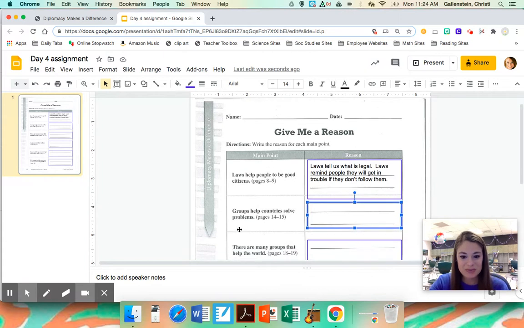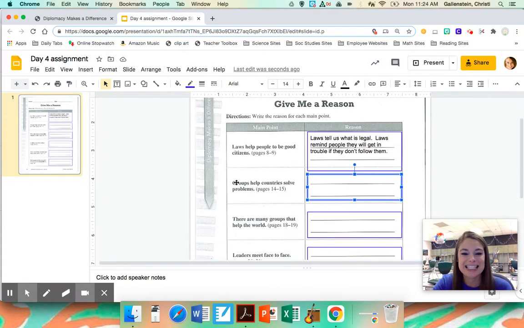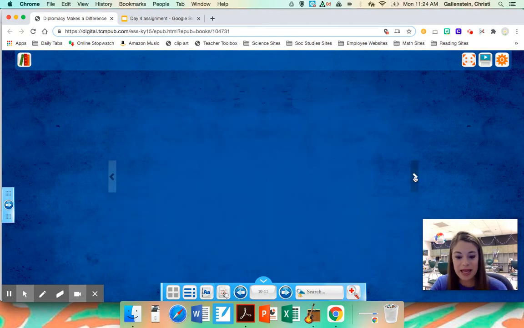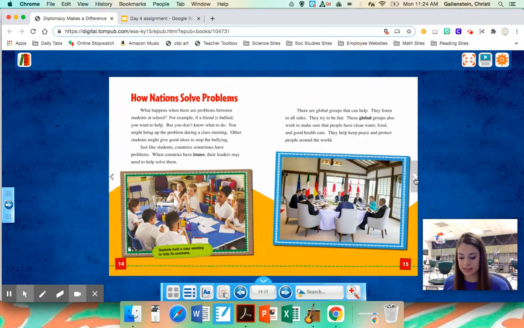Question 2, or our second main point, I guess, says that groups help countries solve problems. And we can find more information about that on pages 14 and 15. So let's go back to our other tab, skip on ahead to pages 14 and 15, and see if we can find some reasons that groups help countries solve problems, or some details about that.